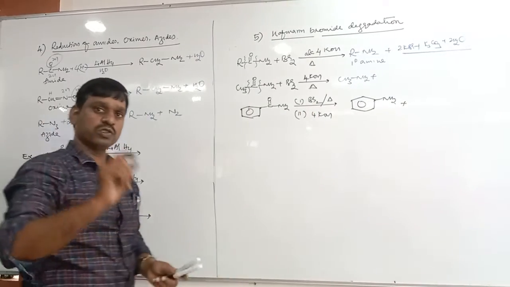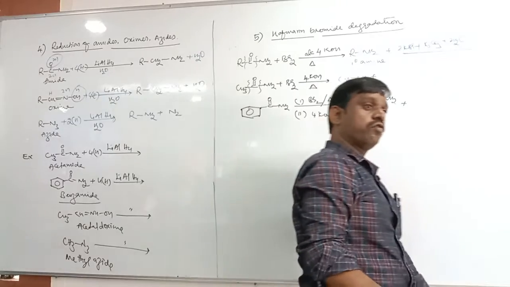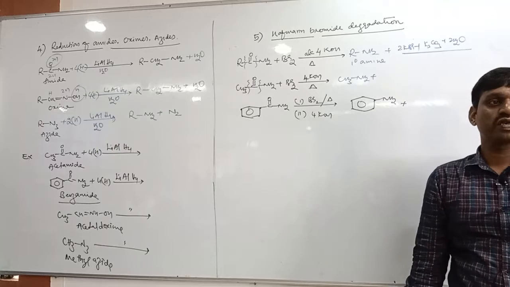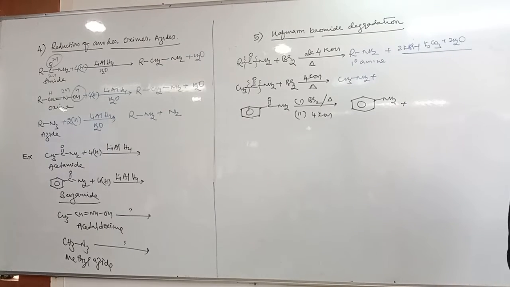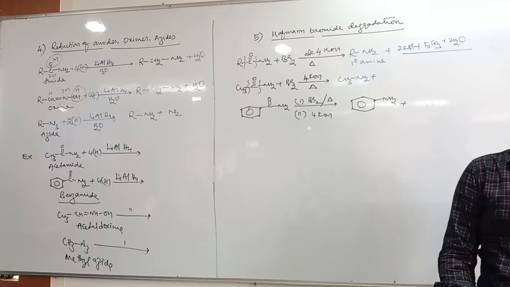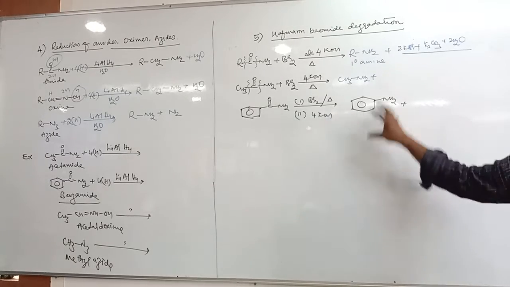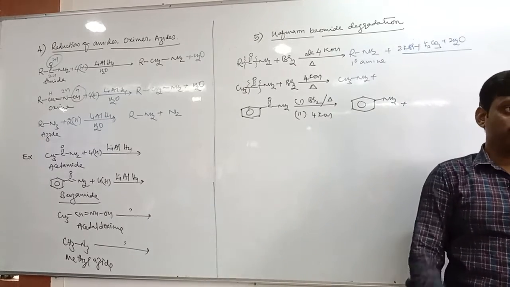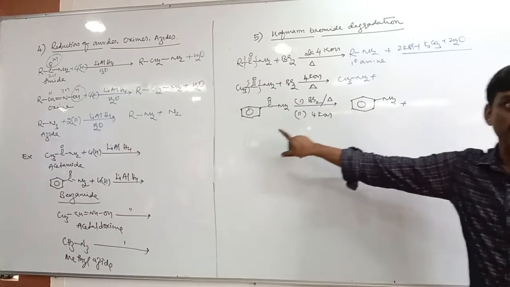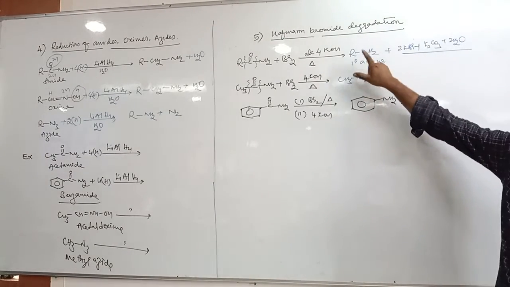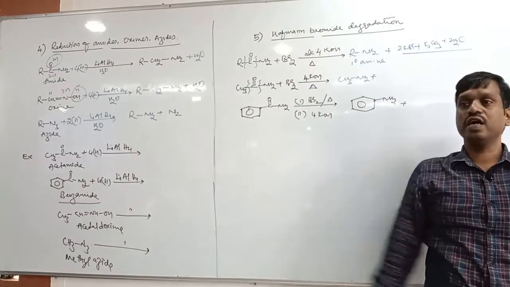Okay. So suppose in order to prepare a 4 carbon amine, butanamine, how many carbon amide do we need to take? To prepare butanamine, we should take a 5 carbon amide. It means in this reaction, the amine formed has 1 carbon less compared to its parent amide. If the parent amide has 5 carbon atoms, its amine has 4 carbon atoms. The number of carbon atoms in the amine is 1 less compared to its parent amide.